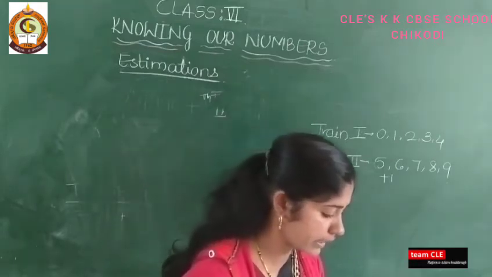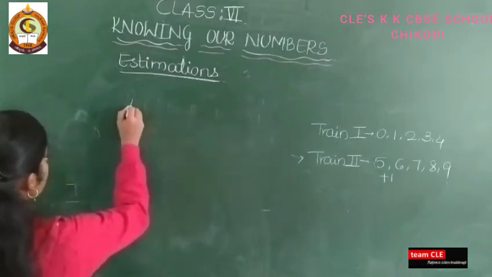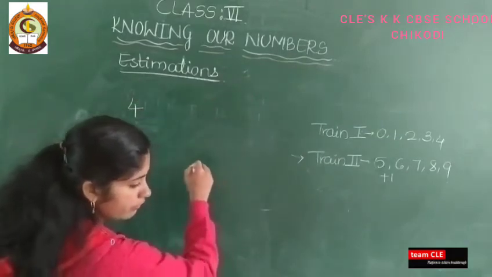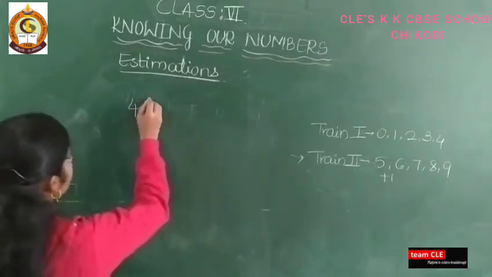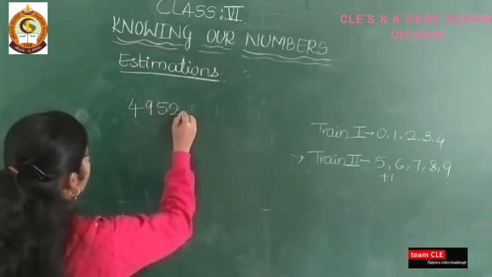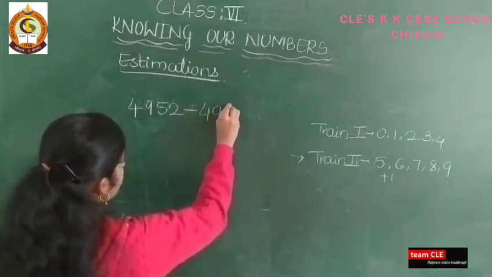So let us take one example, and I will take here 4,952 minus 493.